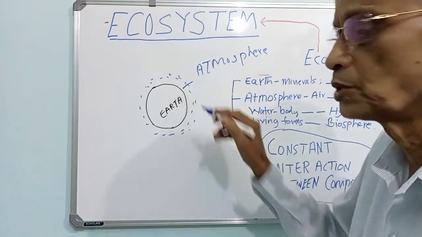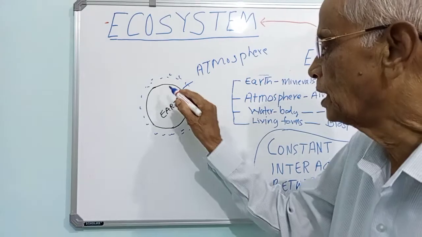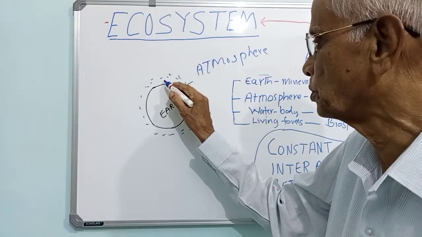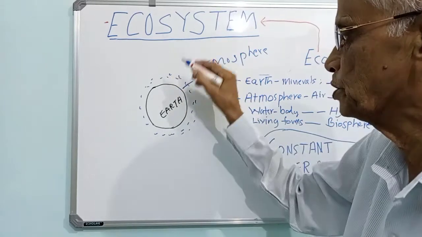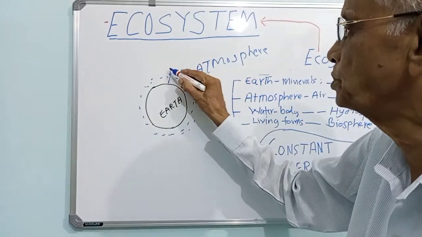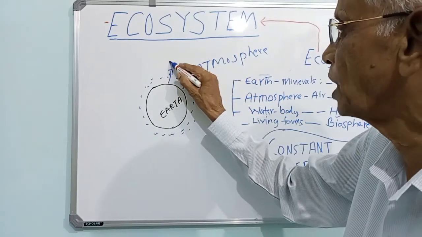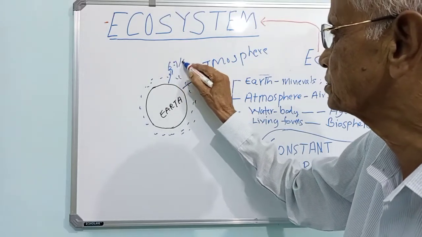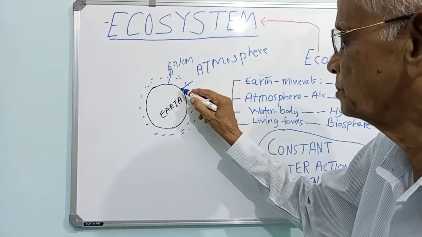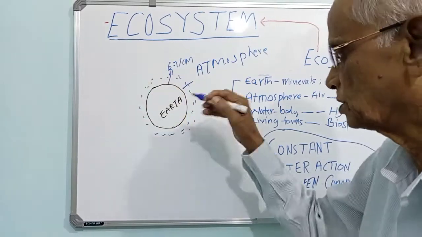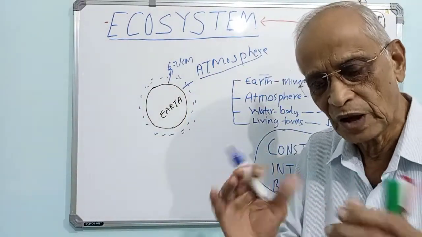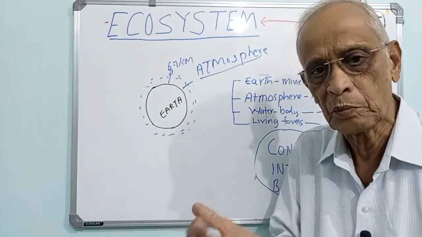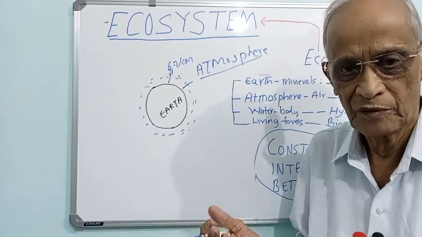We don't go into the details because it has the troposphere, then the stratosphere, ionosphere, and it continues like that. So maybe up to 6 to 7 kilometers from the surface of the Earth, all around, we have the atmosphere. So we can imagine Earth as almost like a floating ball in space.